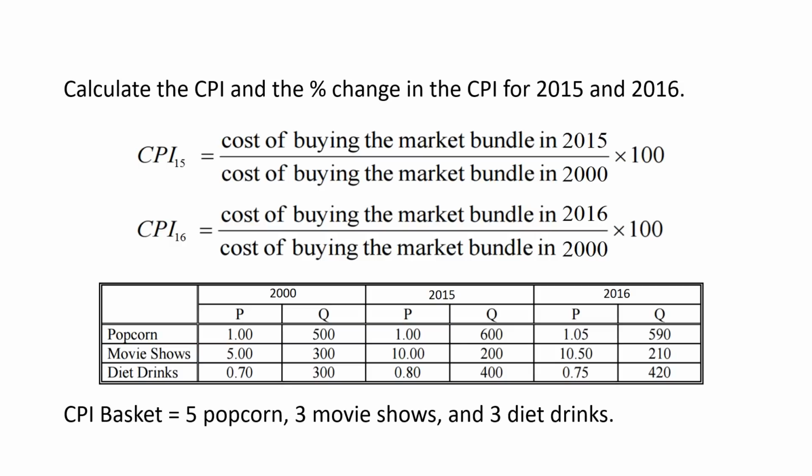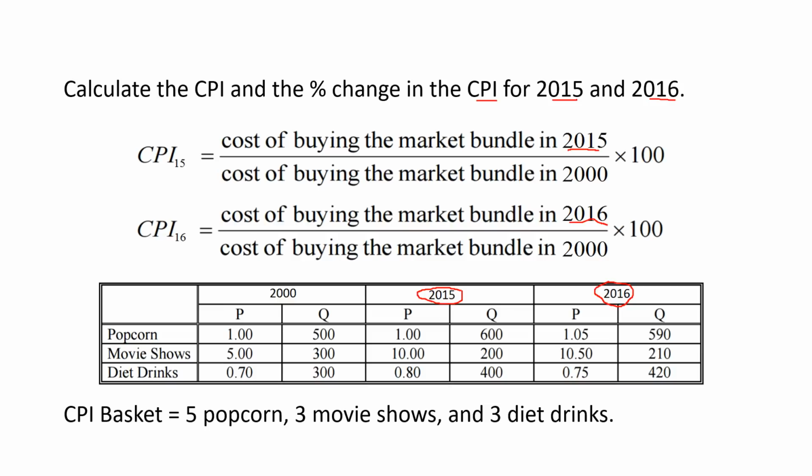Calculating the CPI and the percentage change in the CPI for 2015 and 2016. So here we have the figures for what each of these items costs in the years 2015 and 2016. And we just use the same formula, but this time we put in the cost of buying the bundle in 2015 and then the cost of buying the bundle in 2016.